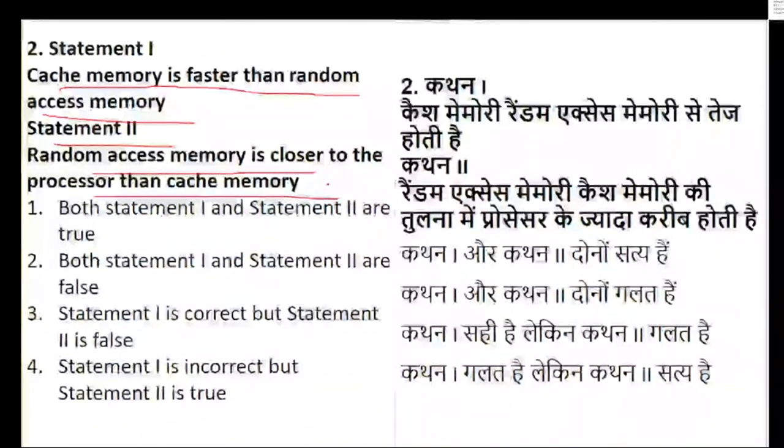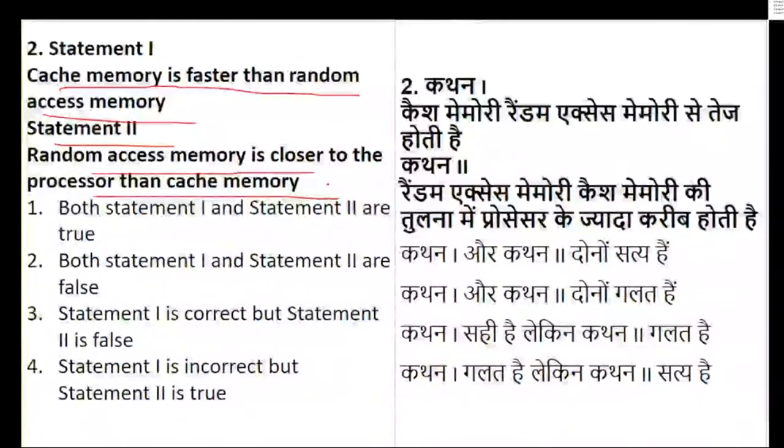Statement 1 says cache memory is faster than random access memory. Statement 2 says random access memory is closer to the processor than cache memory. Let's see how you go for the statements. 10 seconds are left. I'm going with the time limit just to inculcate that habit within you.